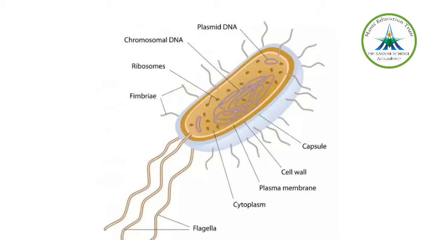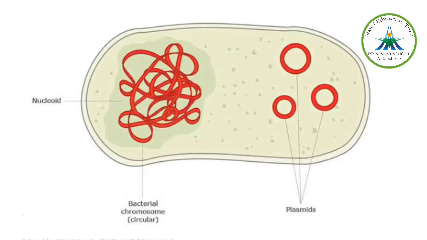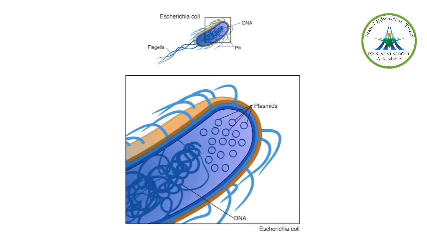Now, plasmid: many bacteria have smaller circular DNA outside the genomic DNA. This smaller DNA is called the plasmid. The plasmid DNA confers unique phenotypic characters to bacteria. One such character is resistance to antibiotics, and plasmid DNA is also used for bacterial transformation with foreign DNA.